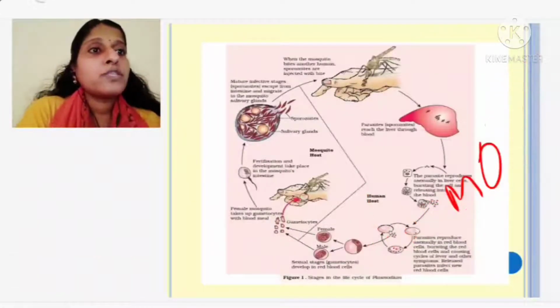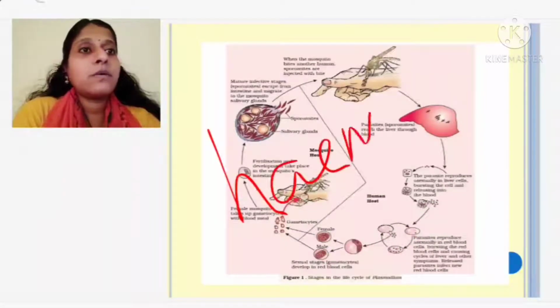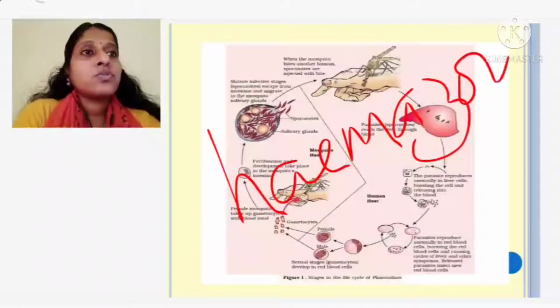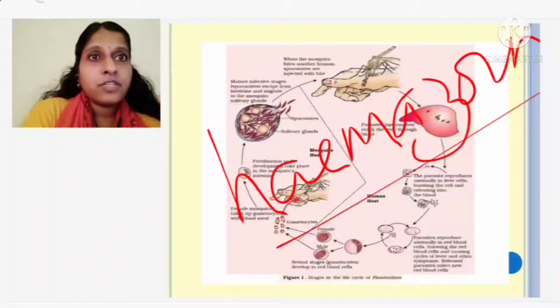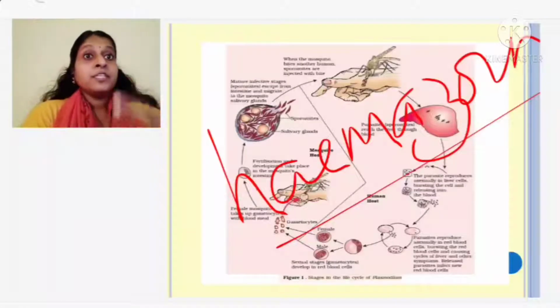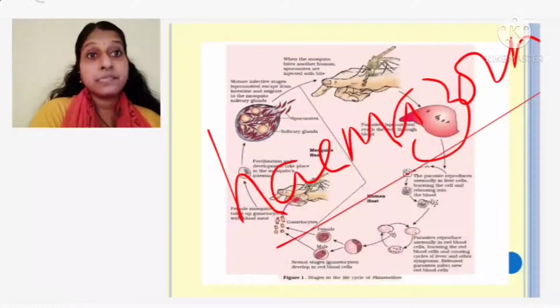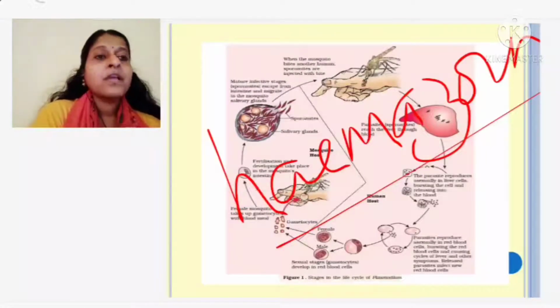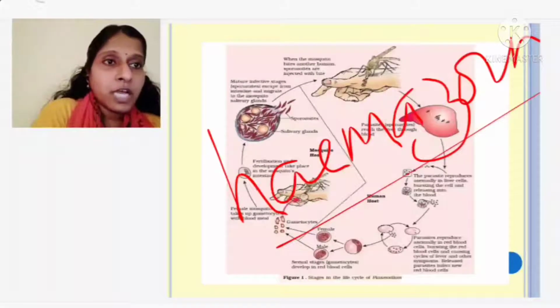Hemozoin. This is the chemical released in the RBC. When this chemical is released in our body, there will be high fever and chills, which will be noticed. That is the symptom of malaria.